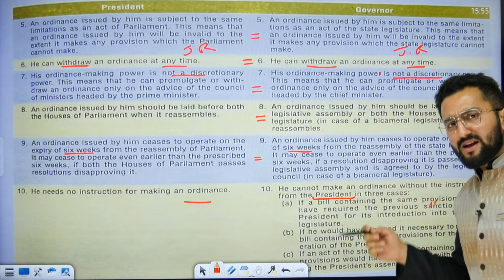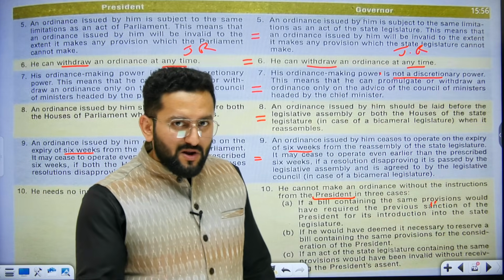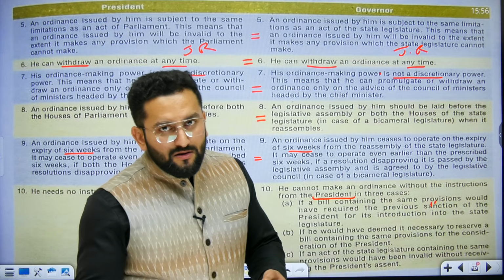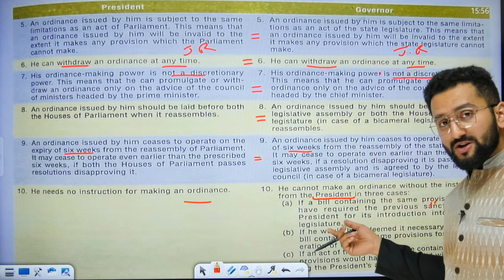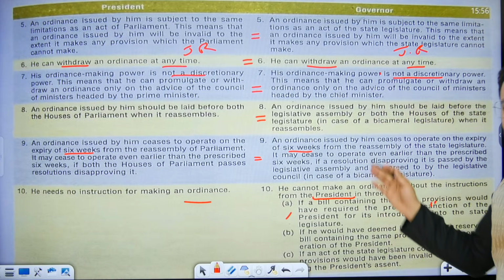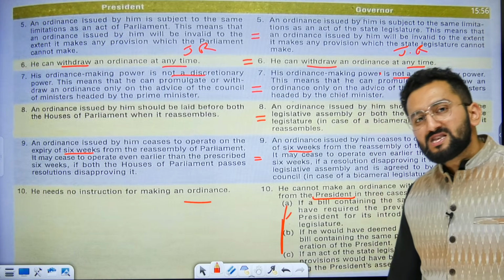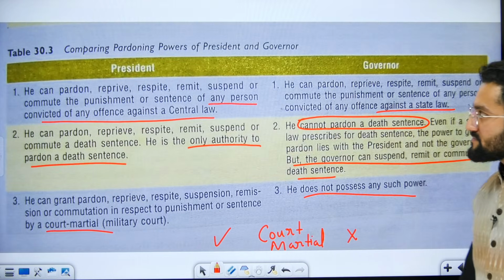For the President, there is no instruction for the making of an ordinance. In this case, the instructions are that in case any bill presented before the state governor by the council of ministers of the state has certain provisions for which the matter needs to be referred to the President, then that matter needs to be referred to the President. It means no ordinance should have provisions which are in conflict with the central government.